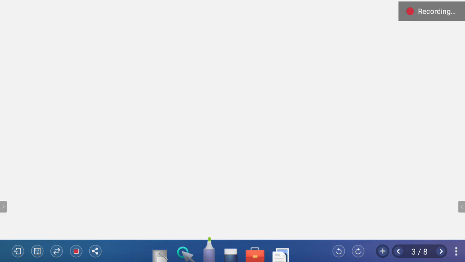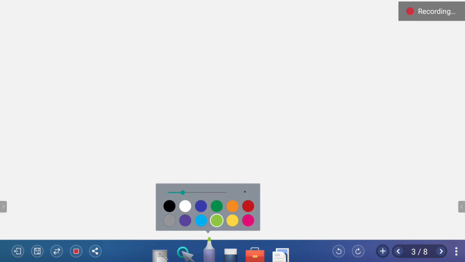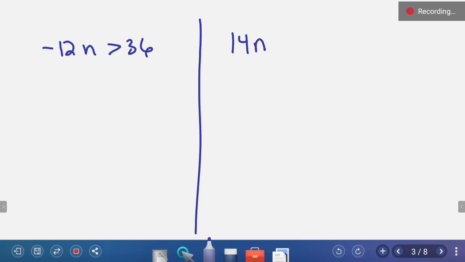So let's try a couple. Negative 12n is greater than 36. And another problem, 14n is less than or equal to 28. Which one of these are we going to have to flip the inequality symbol?